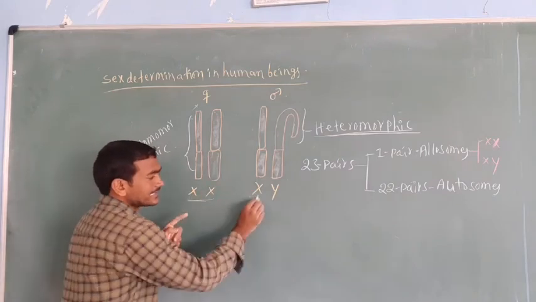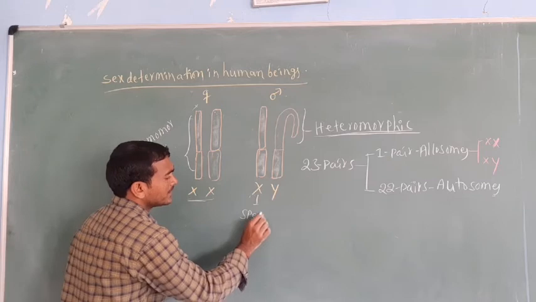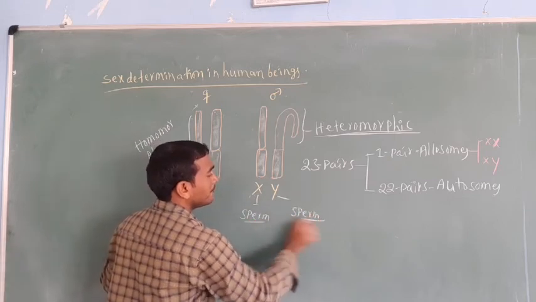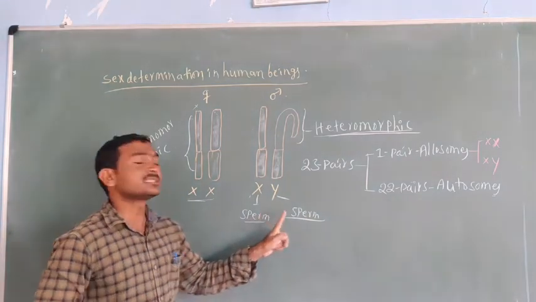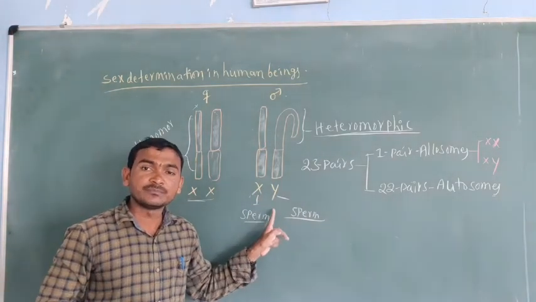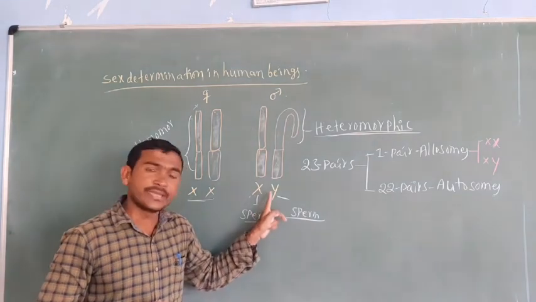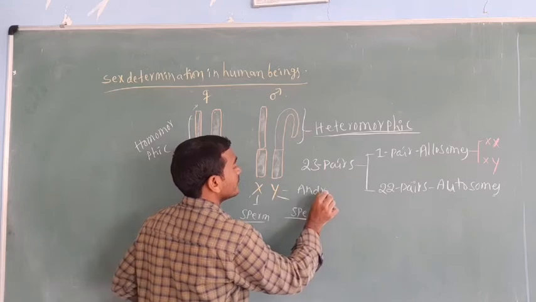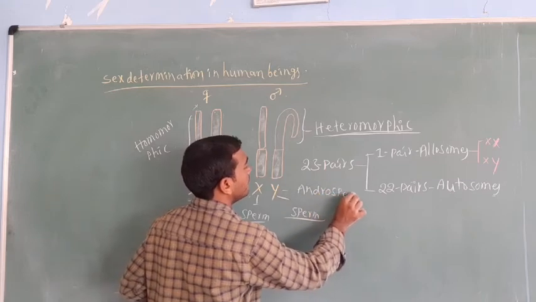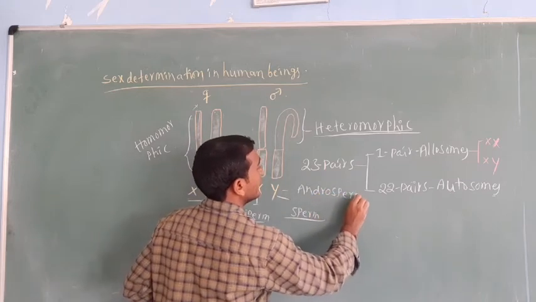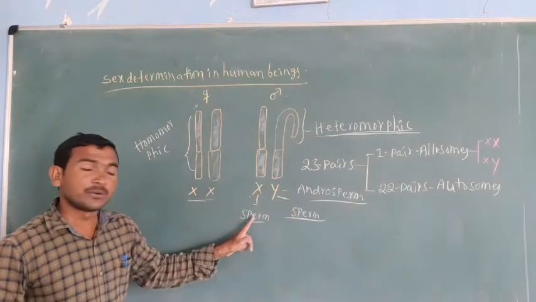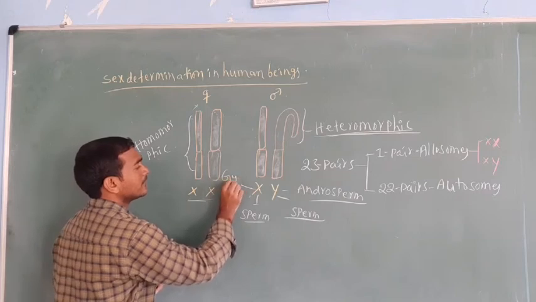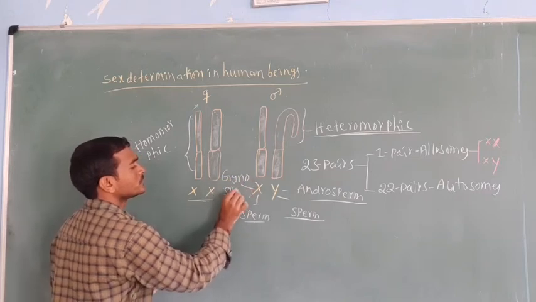In the males, the X is present in the sperm. The Y is also present in the sperm. Both are present in sperm. The sperm carrying the Y chromosome is called androsperm. The sperm carrying the X chromosome is called gynosperm.